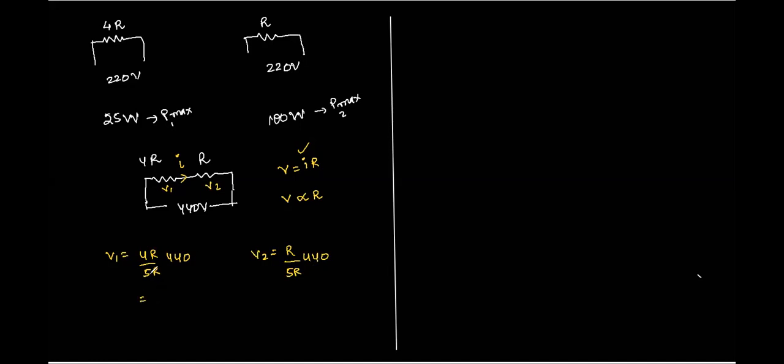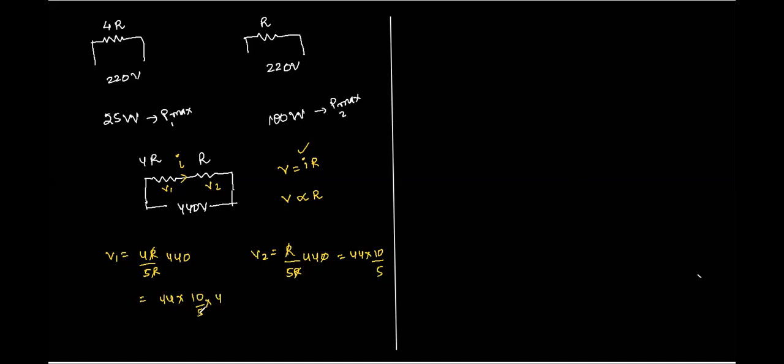So what should be the answer that we are getting? We should get here 44... I think, okay, just a minute. I think this was R, right? So this is 440, or 44 into 10 by 5. This is 44 into 10 by 5 into 4.